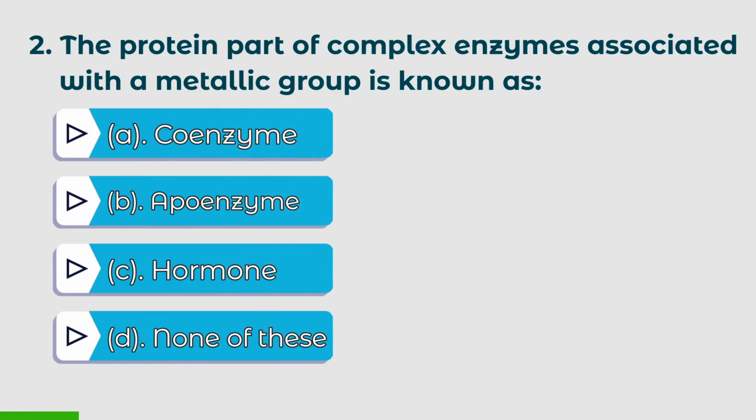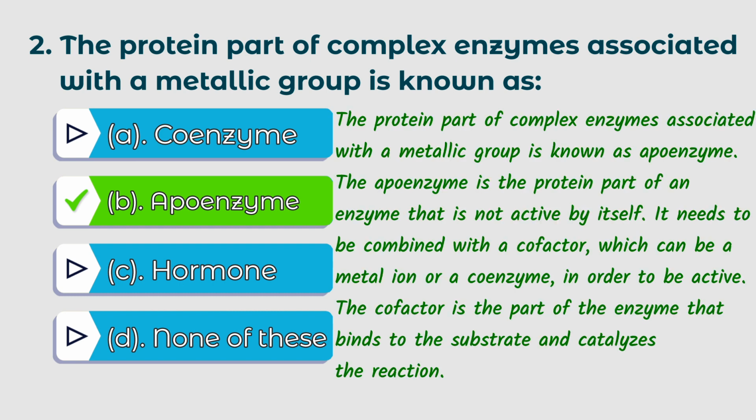Second question, the protein part of complex enzymes associated with a metallic group is known as, options: A. Coenzyme, B. Apoenzyme, C. Hormone, D. None of these. The right answer is B. Apoenzyme. The protein part of complex enzymes associated with a metallic group is known as apoenzyme.